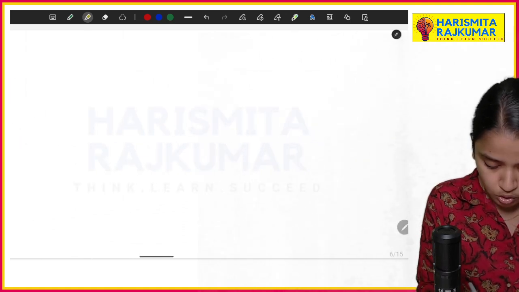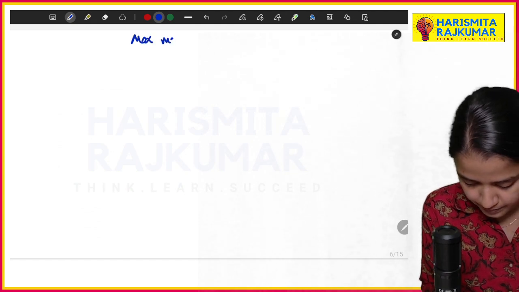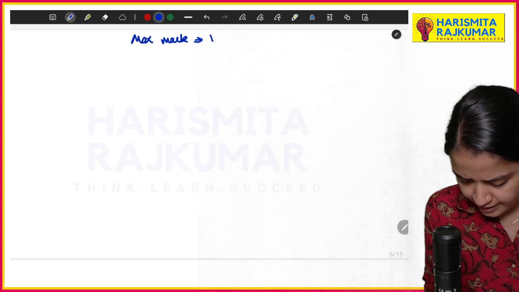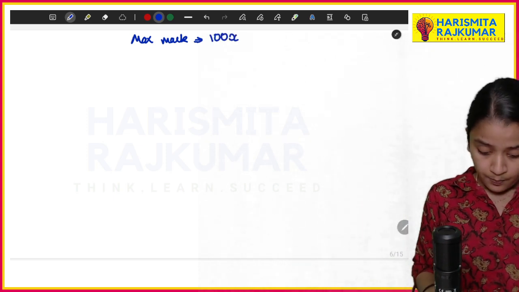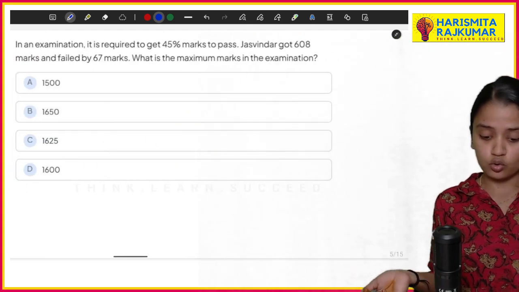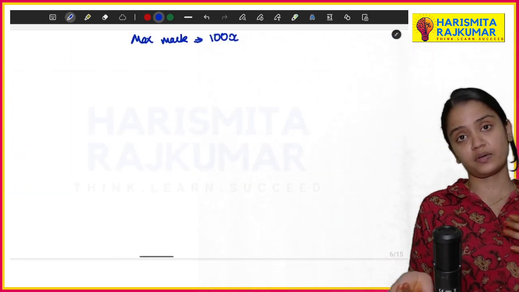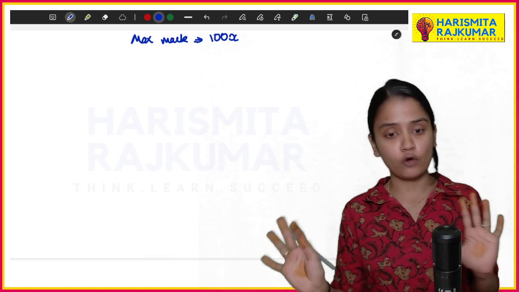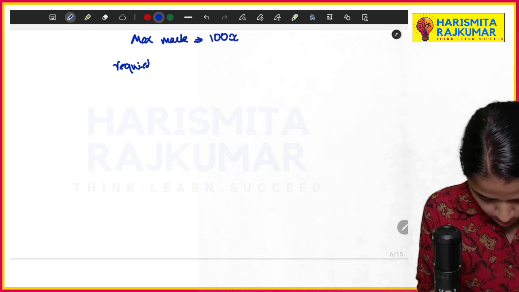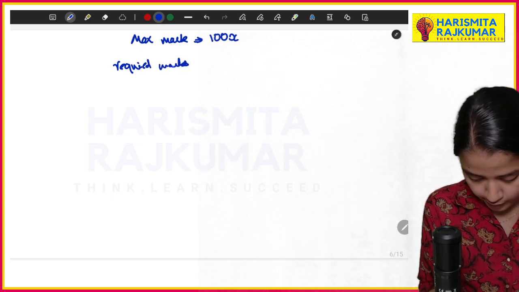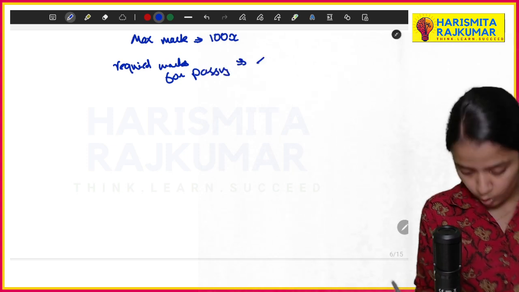Let us assume the maximum mark as 100x or 100 percentage, anything is fine. The required percentage to get the pass mark is 45 percentage, so I'm assuming it as 45x. The required marks for passing is 45x out of 100x.